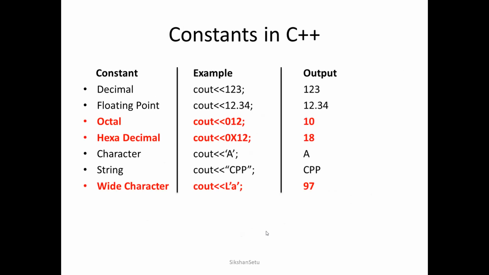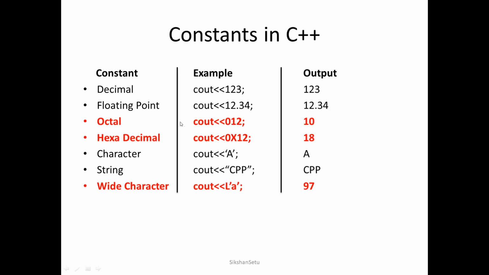Next comes constants. Constants are a very common thing and you all know about them, but again there are some special cases, and we will be discussing those special cases also. Very simple is decimal. If I write 123, 10000, 57, 75, all these are considered decimal constants, and when we print them, they are printed as they are. If I write cout 123, the output will be 123. Then floating point values: all values which have a fractional part are considered floating point. If I write cout 12.34, it will print 12.34.